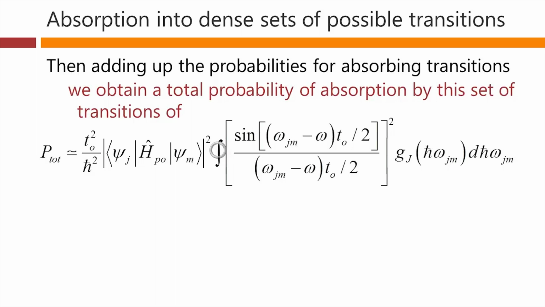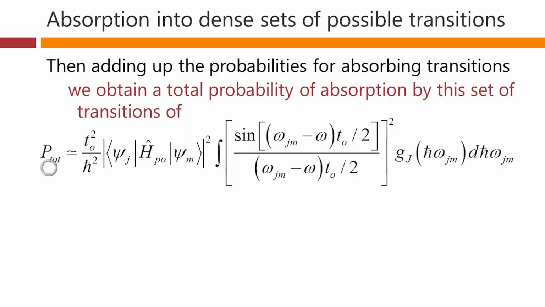It could have been a sum with Gj of h bar omega jm times delta E, but what we're doing instead is an integral with the infinitesimal in here. So this would be us adding up the probabilities for all the absorbing transitions within some given range of energies, or photon energies, or energy separations is the way we're looking at it.